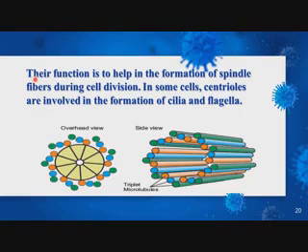Now the function of centrioles. Their function is to help in the formation of spindle fibers during cell division. When the process of cell division occurs, like mitosis or meiosis, formation of spindle fibers occurs because of centrioles. In some cells, centrioles are involved in the formation of cilia and flagella. So they help in the formation of spindle fibers, and also in the formation of cilia and flagella. Cilia and flagella are the locomotory organs.